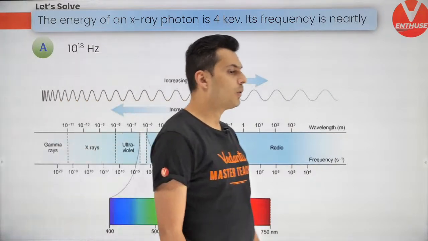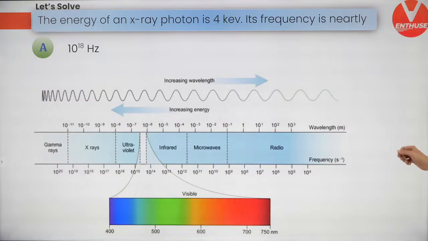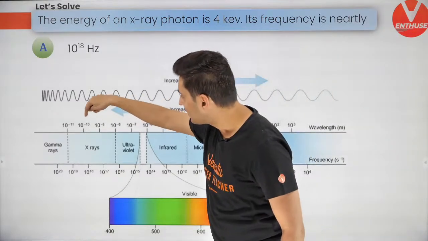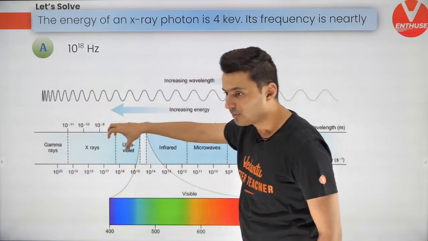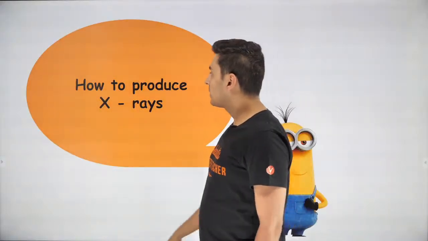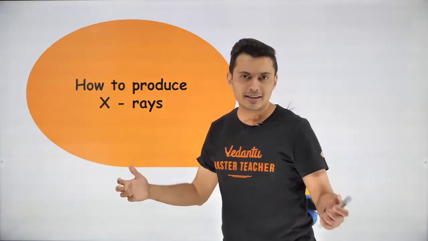Okay, cool. Let's get going to the next one. So 10 to the power 18 hertz lies somewhere over here. 10 to the power 18 hertz, very high frequency. Okay, so how do you produce X-rays? Let's have a look at it.